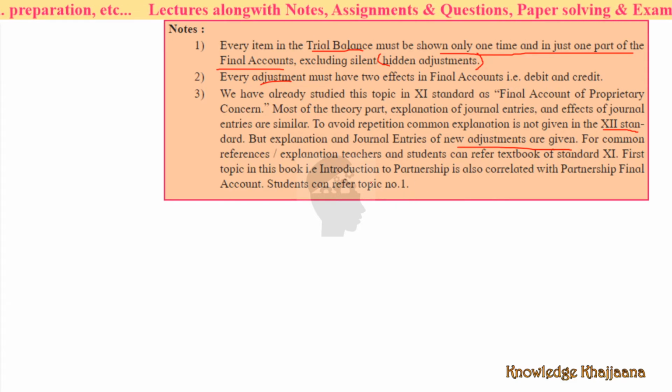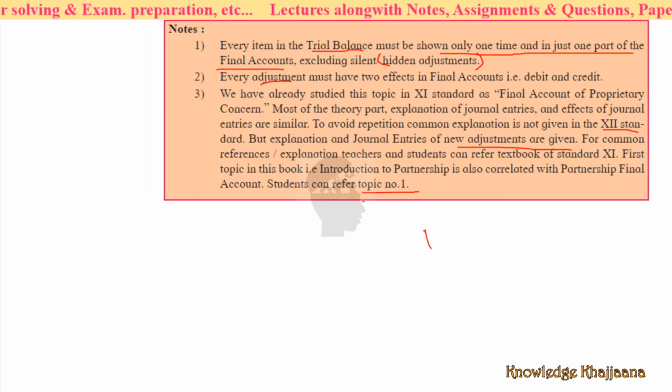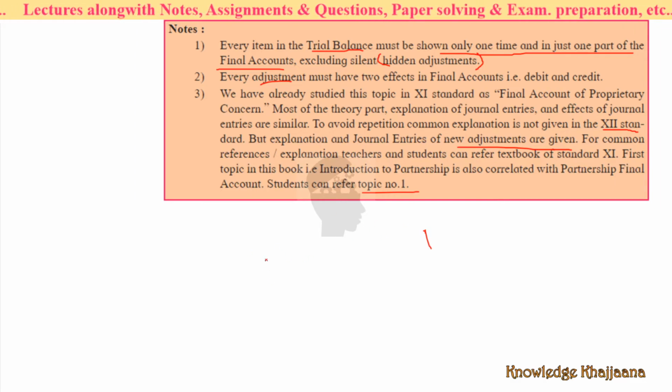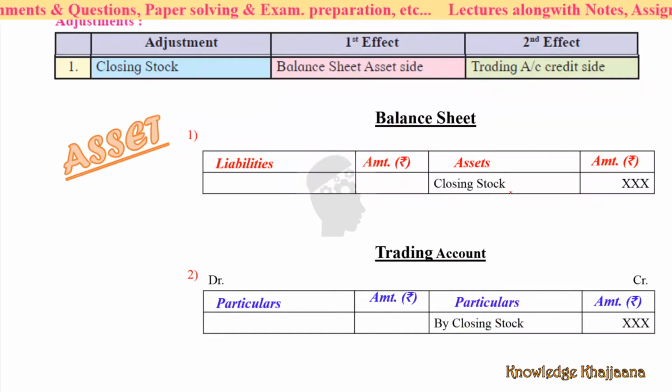Apart from that, whatever you learnt in topic 1 of this lesson, the different methods of preparation of the accounts of partners, which were the fixed and fluctuating methods, and in fixed there are two types and in fluctuating only one type. That is the base for this lesson and you have to remember this. Now let's move to the first adjustment.